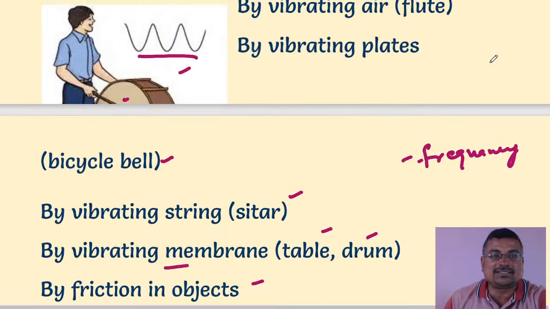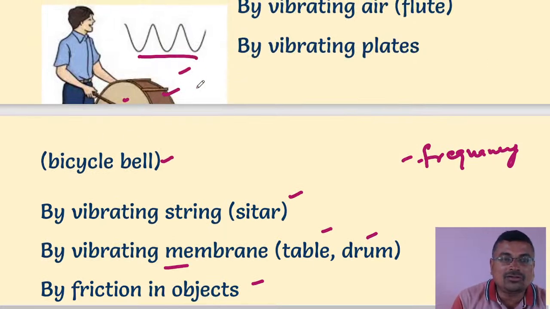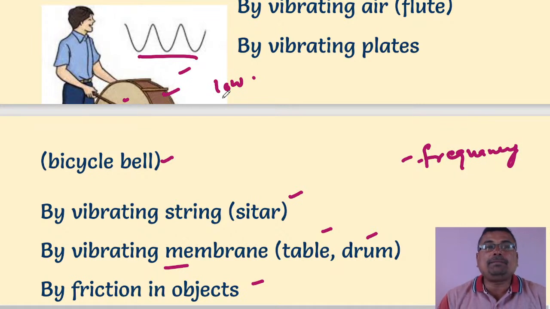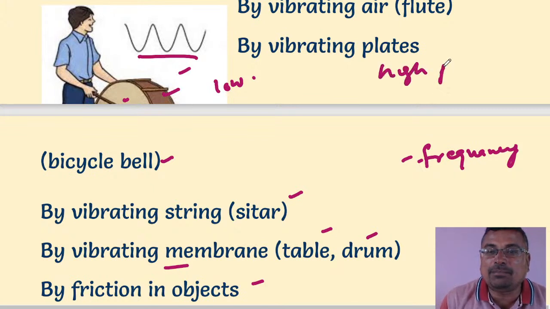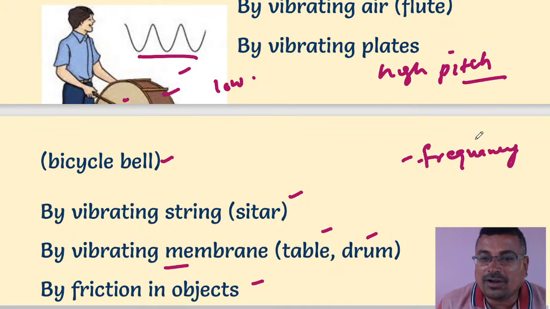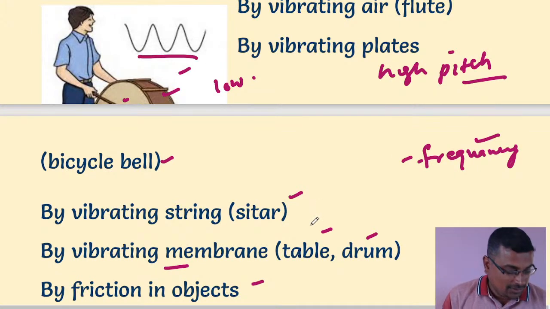If you see here, this is the drum. The drum has a low pitch; the frequency is low. If any PT teacher uses a whistle, it has high frequency and high pitch. So pitch is the characteristic of a sound that depends upon the frequency. Hope you understand this.